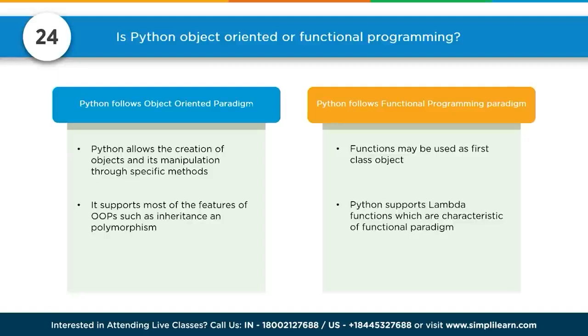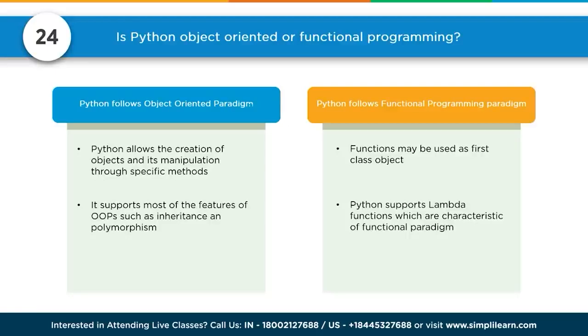Number 24, is Python object-oriented or functional programming? Python follows object-oriented paradigm. And you should really know in depth what they mean by object-oriented paradigm if you're doing any interview for scripting languages. Python allows the creation of objects and its manipulation through specific methods. It supports most of the features of OOPS, which has inheritance and polymorphism. So you have an object and you can inherit all the traits of that object and then add new traits in or alter some of those traits.